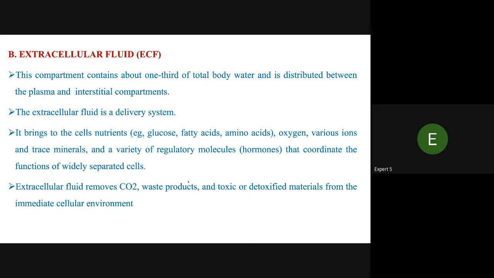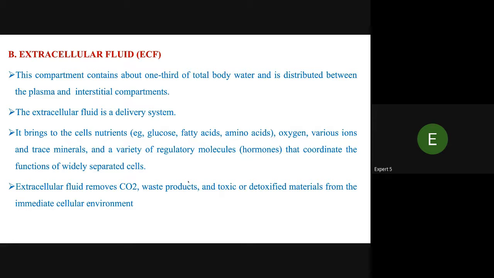The extracellular fluid is a delivery system to bring the cell nutrients, glucose, fatty acids, amino acids, oxygen, various ions, iron, and trace minerals, and a variety of regulatory molecules, hormones that coordinate the function of widely separated cells. Extracellular fluid removes CO2, waste products, and toxic detoxification material from the immediate cellular environment.